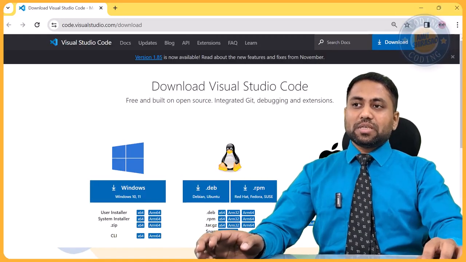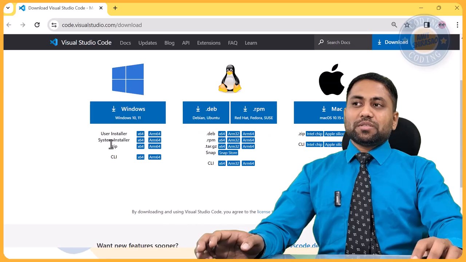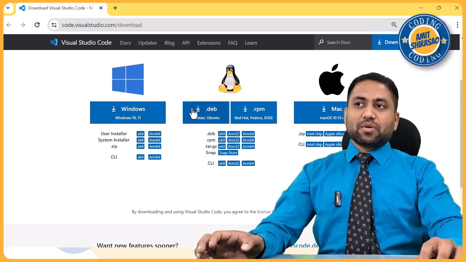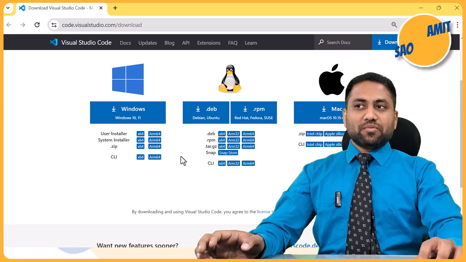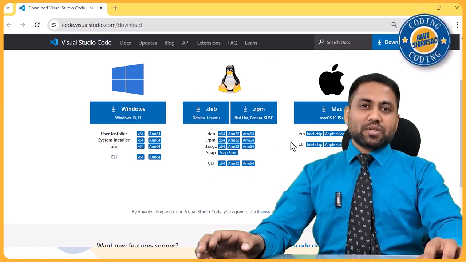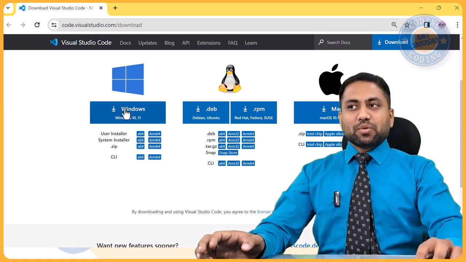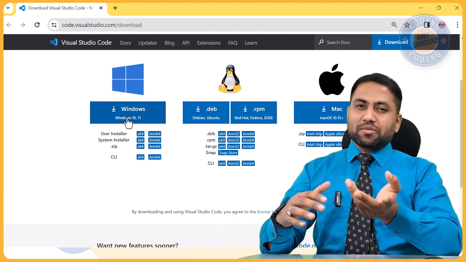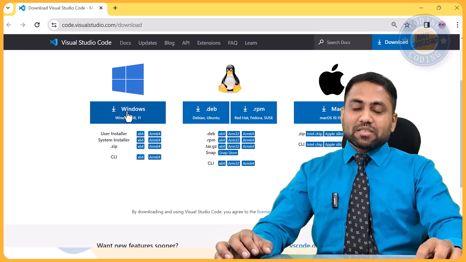Here, if you see, it gives you three options. If you're a Windows user, you can click one of these. If you're a Linux user, click one of these. If you're a Mac user, click one of these. I'm a Windows user, but I don't know whether it is Windows 10 or Windows 11, so I'll just click this button.